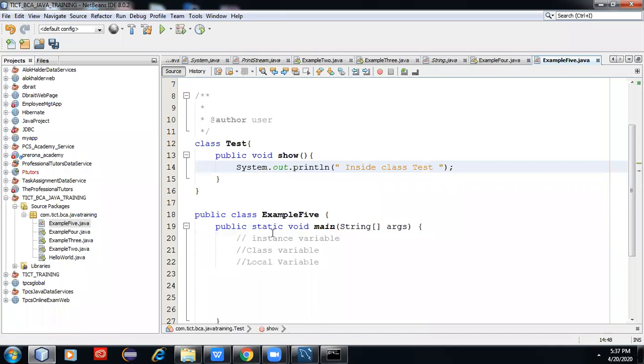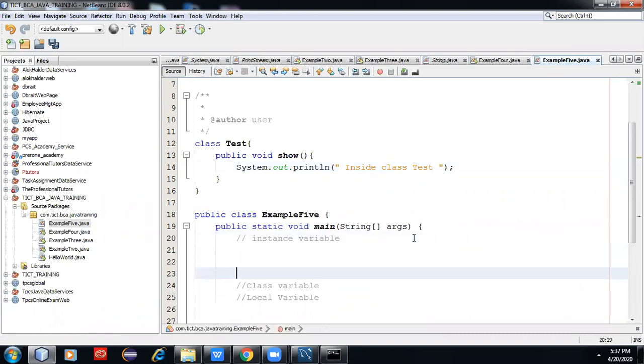First, I want to show that there are three types of variable. One is called instance variable. What is instance variable? Instance variable is this. I am creating object of this class.